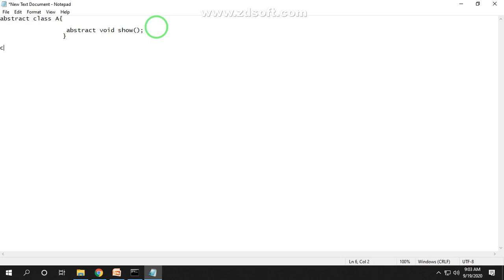And create a child class B extends class A. Here we define, or override, the abstract method in the child class, that is void show.